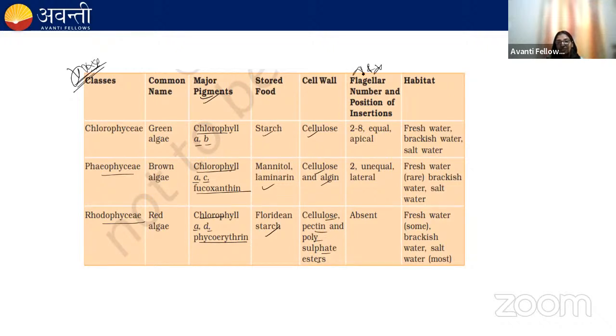Please remember the flagella number and their position. It's important. In green algae, they are 2 to 8 in number, equal in size, and apical in position. In brown algae, they are 2 in number, unequal in size, and lateral in position. And in red algae, the flagella are absent. Please remember this, that in green algae the flagella are 2 to 8, equal in size, apical. In brown algae, the flagella are 2, unequal, lateral in position. In red algae, the flagella are absent. It's very, very important point, okay? Please, students, remember these points.